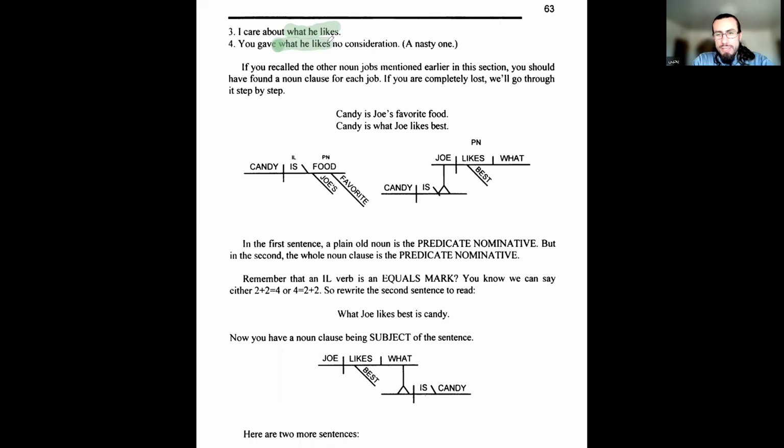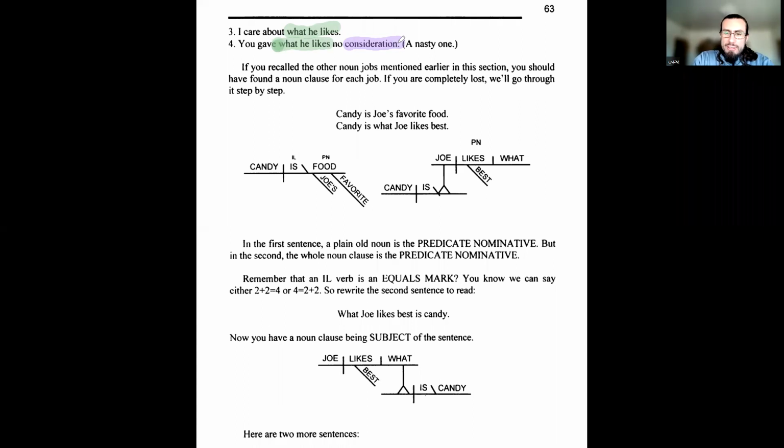You gave what he likes no consideration. So you gave consideration, right? Consideration is our direct object. But you gave what he likes no consideration. So what he likes is not receiving the object, the action directly, but indirectly. So it's an indirect action. And that should be pretty simple.